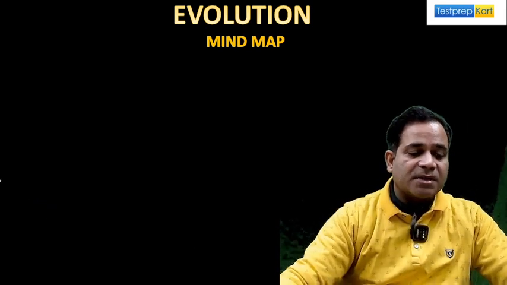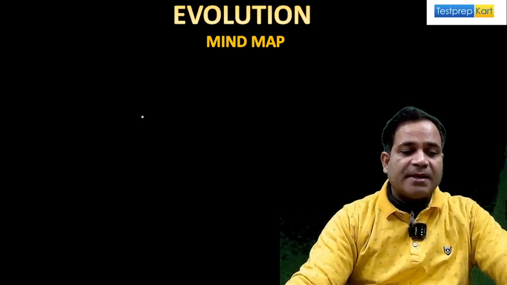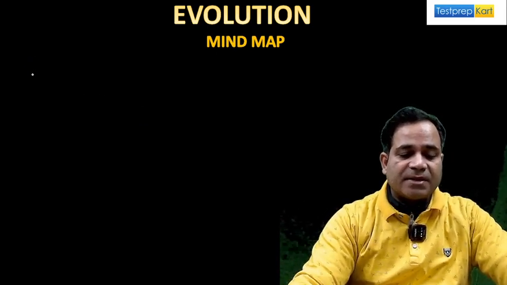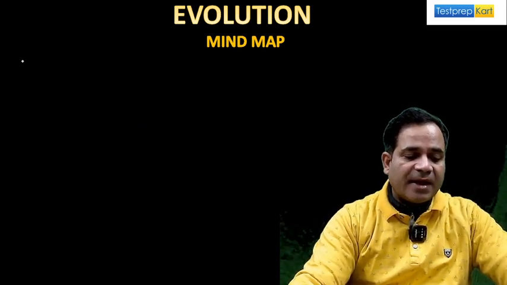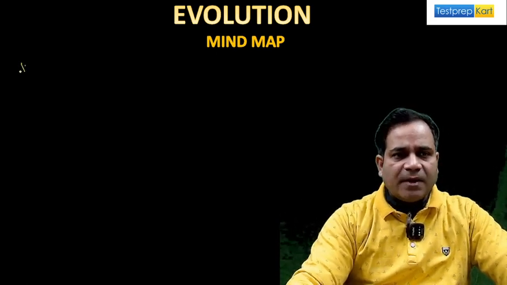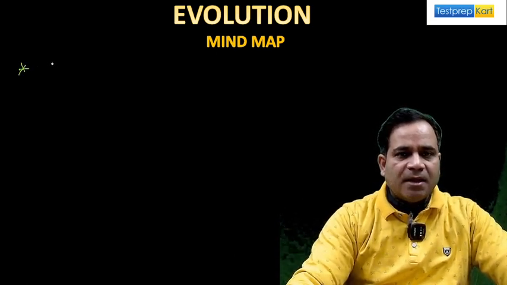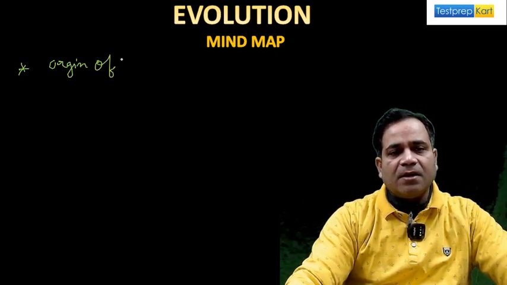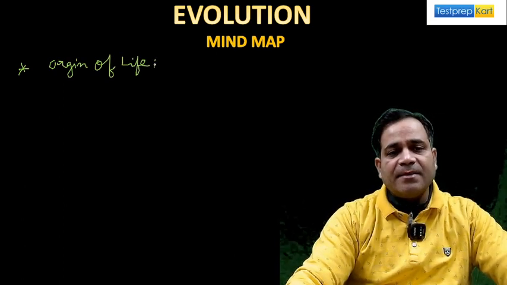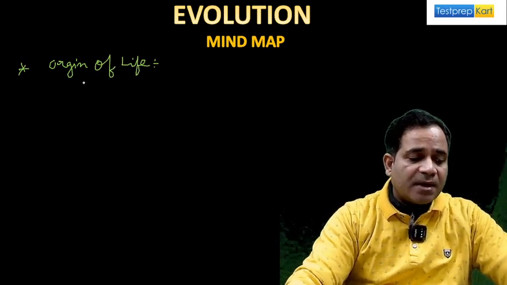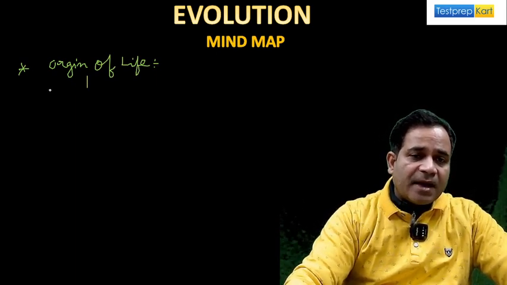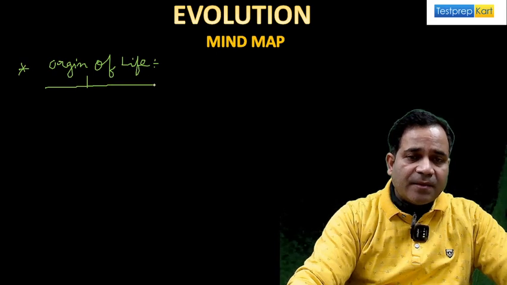Here, I'm going to start. The first thing is the origin of life. First, we start from the origin of life. Let's see what we know here. I'm just classifying the origin of life, my dear. If I'm saying the origin of life, what does it mean? Here, the origin of life is classified into two ways, my dear.